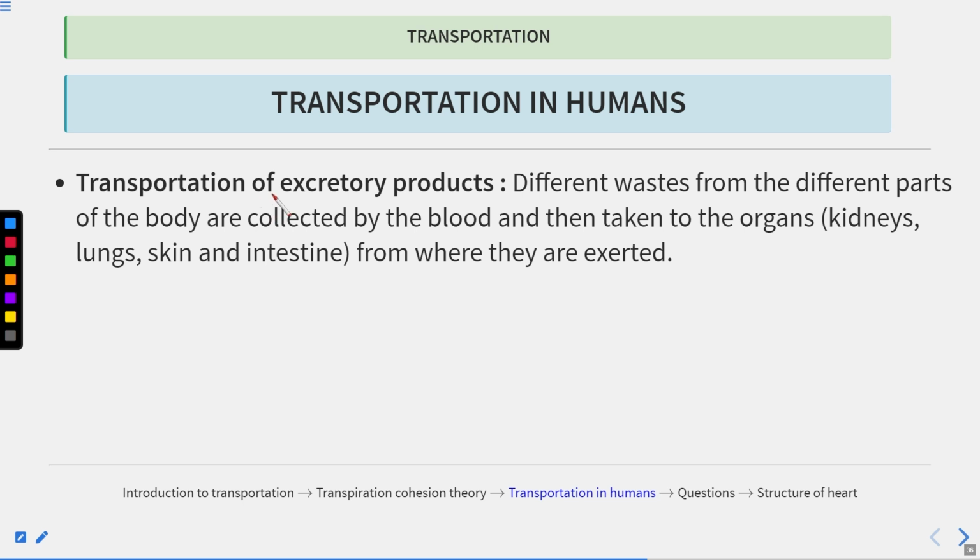Now, third importance is the transportation of the excretory products. Now, different waste from the different parts of the body is collected by the blood and then taken to the organs such as kidney, lungs, skin, and the intestine, from where they are excreted. So you will study what is the main excretory organ. Kidneys. Kidney, you can say they are the main, or the primary excretory organ.